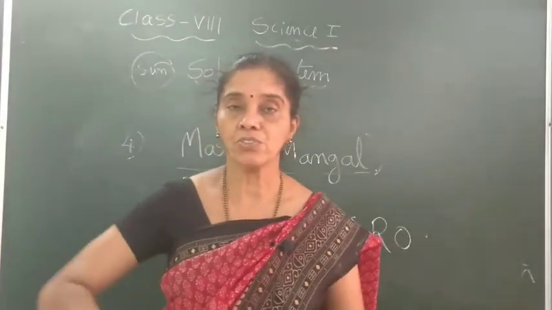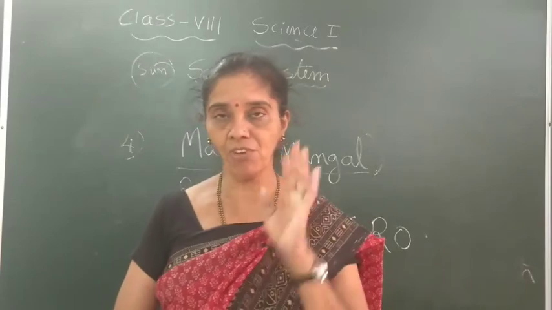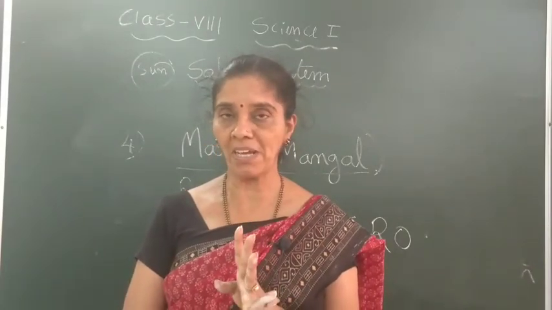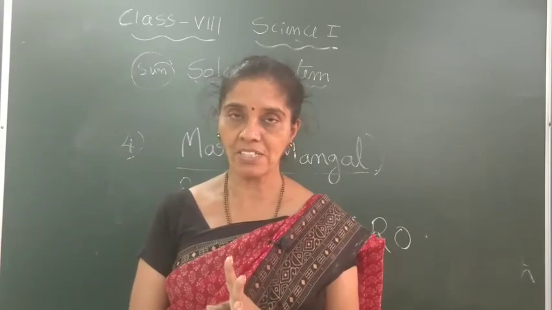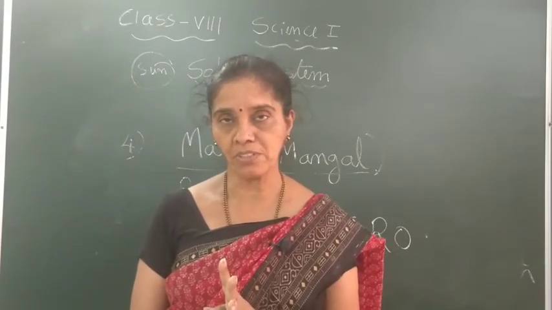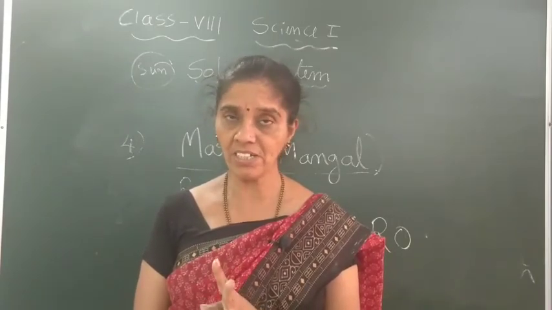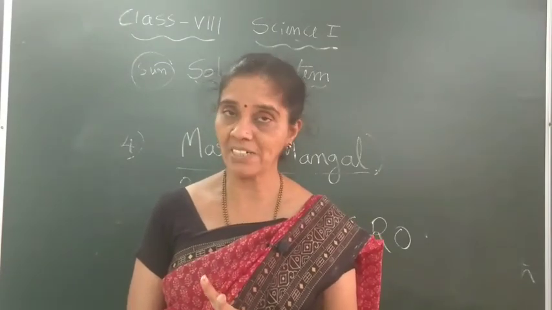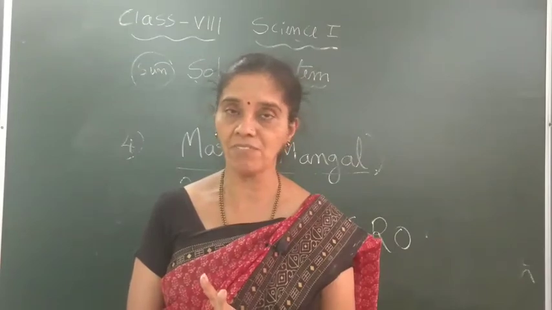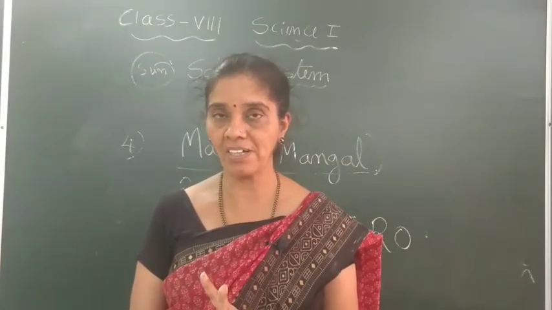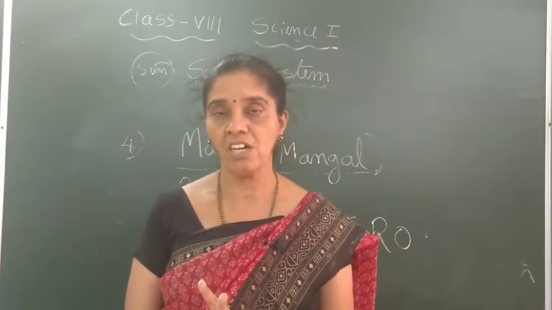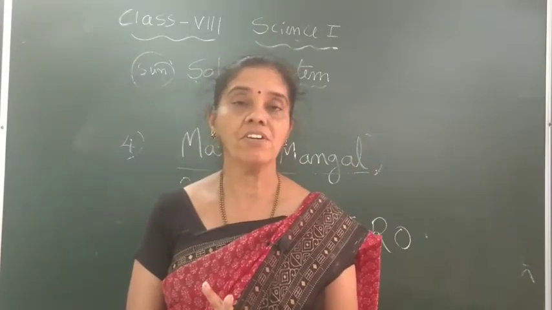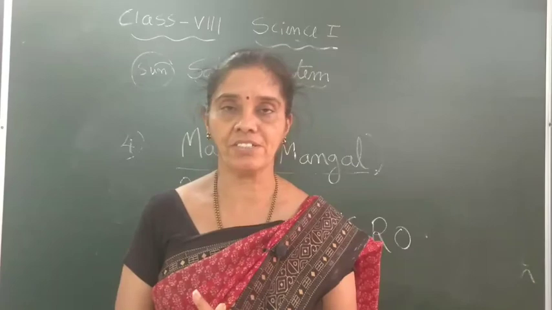Okay children, in today's class we have studied four planets. Mercury, the smallest planet, very close to the sun, very difficult to observe. Second, Venus, the morning star or evening star, the brightest planet of the solar system, which revolves around its axis opposite to the other planets, from east to west.